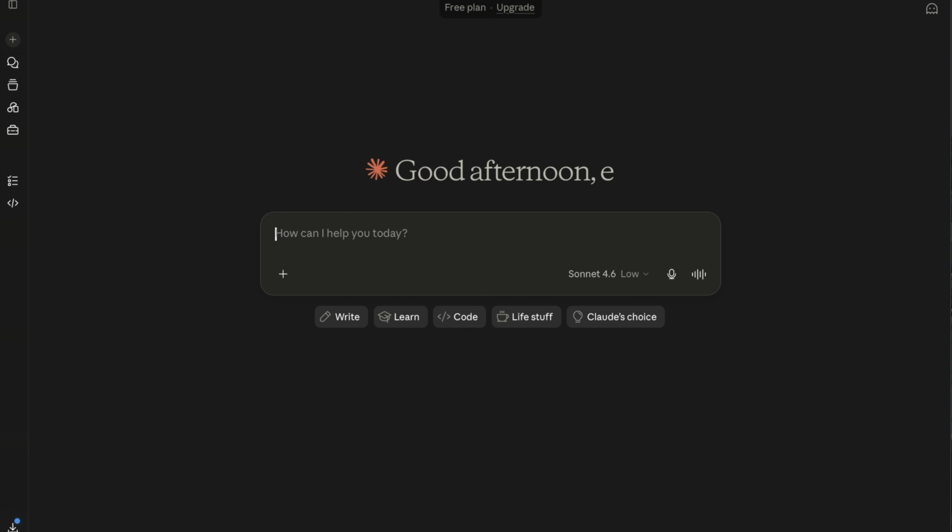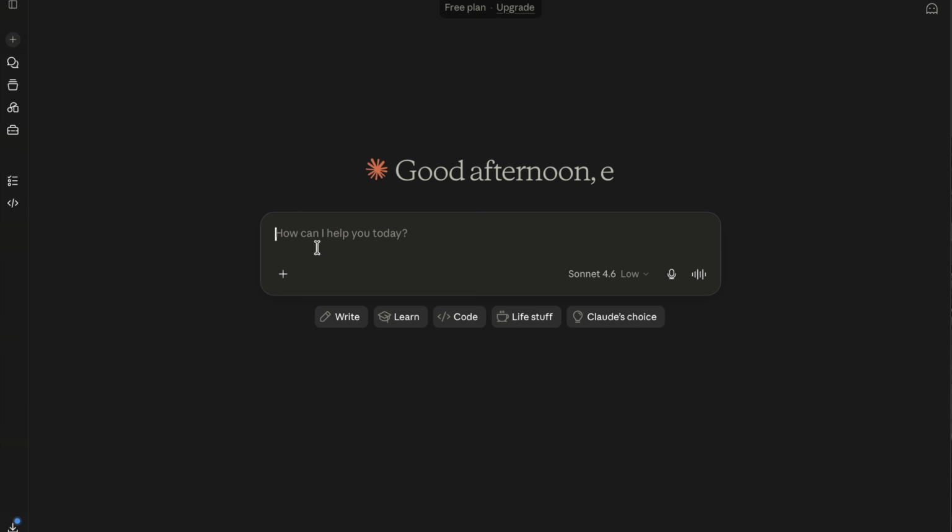Okay, so now that we're in, what's next? How do we actually use this? Let's make our first request together. All right, so I'm going to walk through an example of how to create our first prompt, and my tool of choice is Claude, so that's what I have open right now. But if you're on ChatGPT or Gemini, it'll look pretty similar to this. It just might be a little bit of a different view, but generally you're just going to look for this text box that'll be in the center.